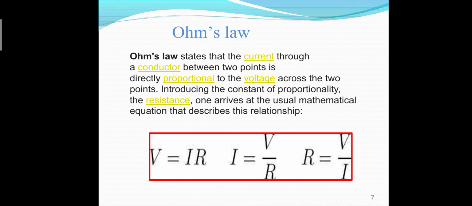R equals V by I is helpful for determining the unit of R as well. The unit of voltage is volts, and the unit of current is ampere, so volt per ampere is equal to ohm, right? And ohm is the unit of resistance, and it is named after the scientist George Simon Ohm.